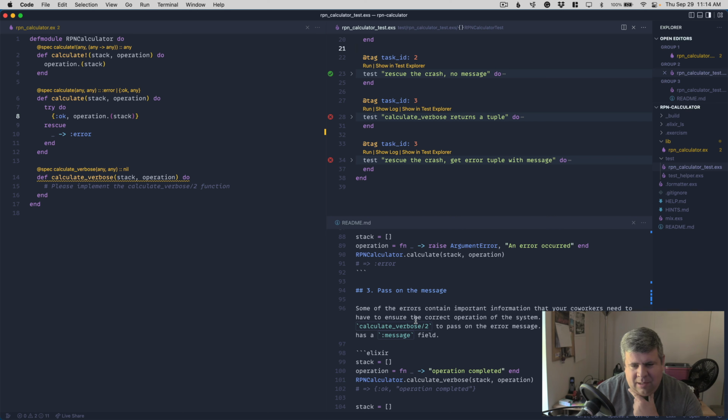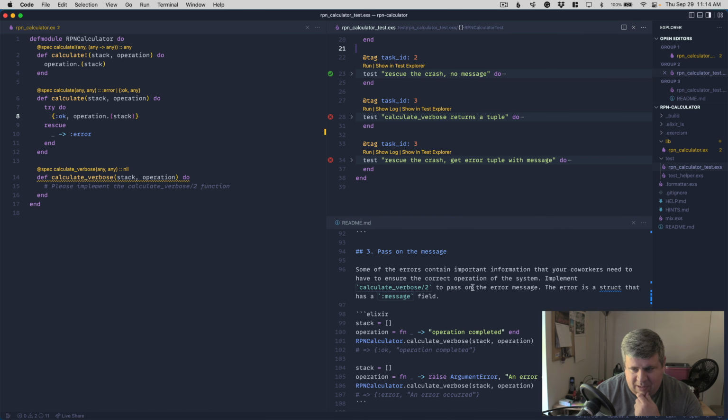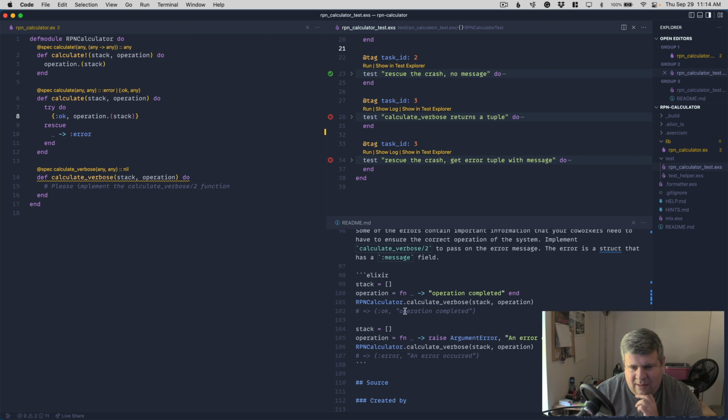Pass on the message. Some of the errors contain important information that your coworkers need to have to ensure the correct operation of the system. Implement calculate verbose to pass on the error message. The error is a struct that has a message field. Okay, so given calculate verbose, this is going to raise with argument error, and argument error is going to have that message.